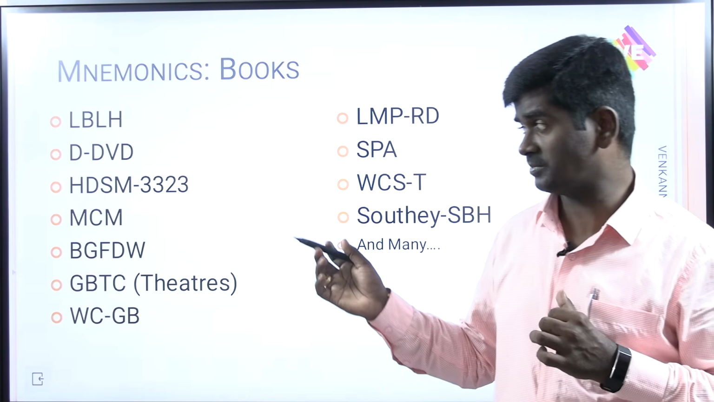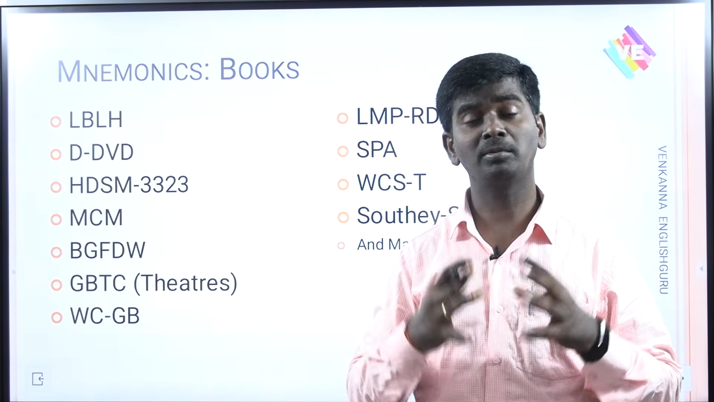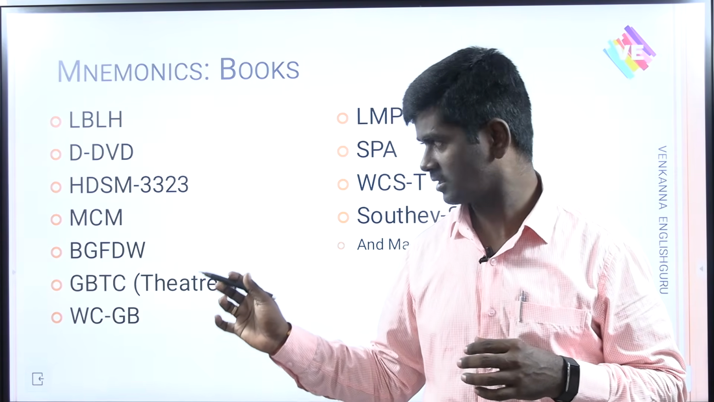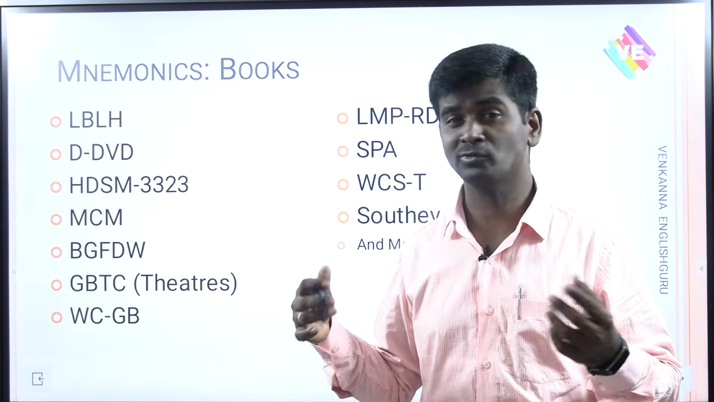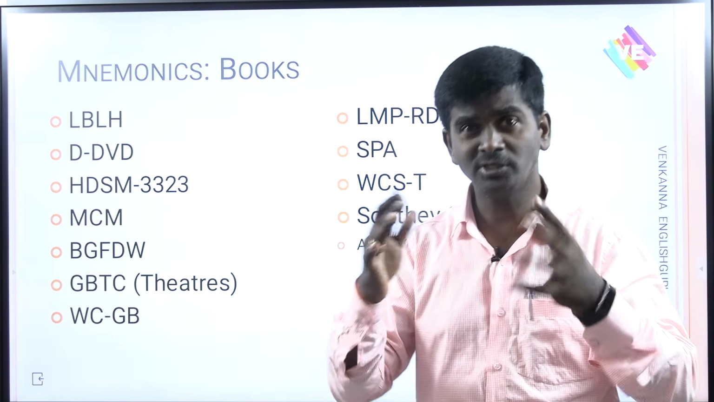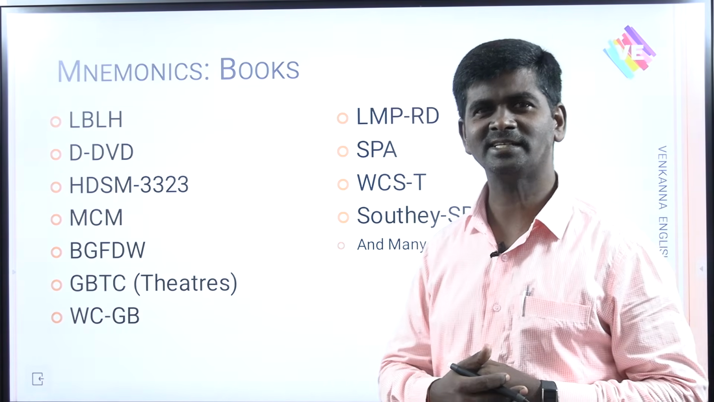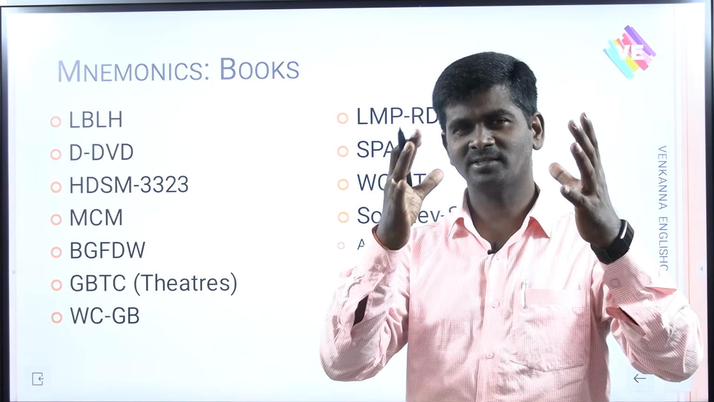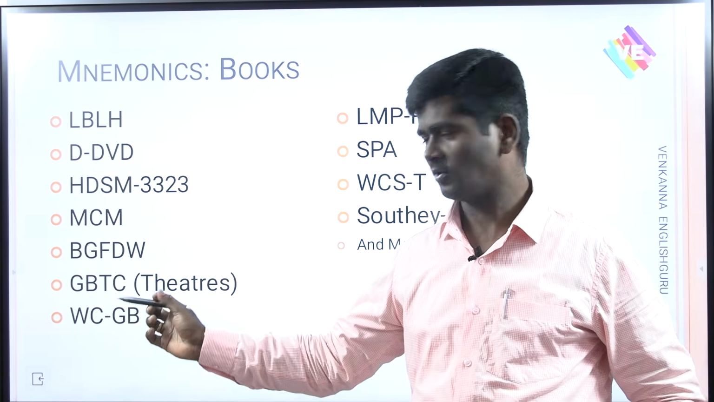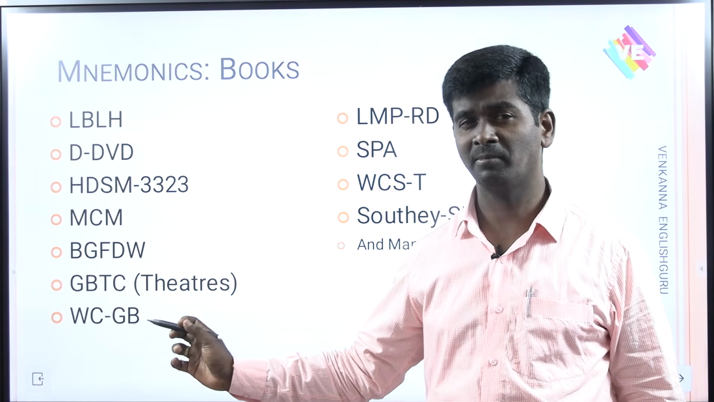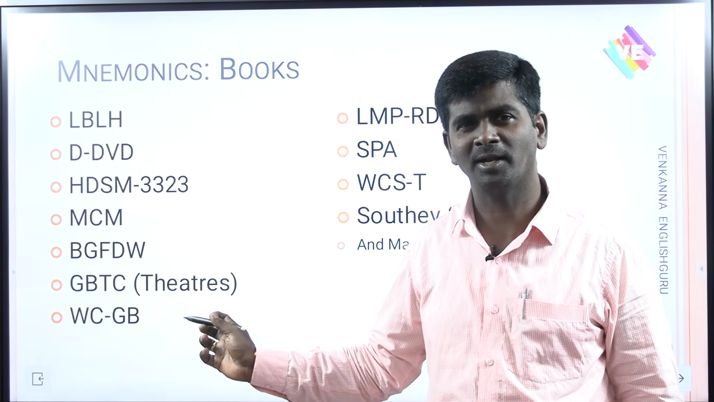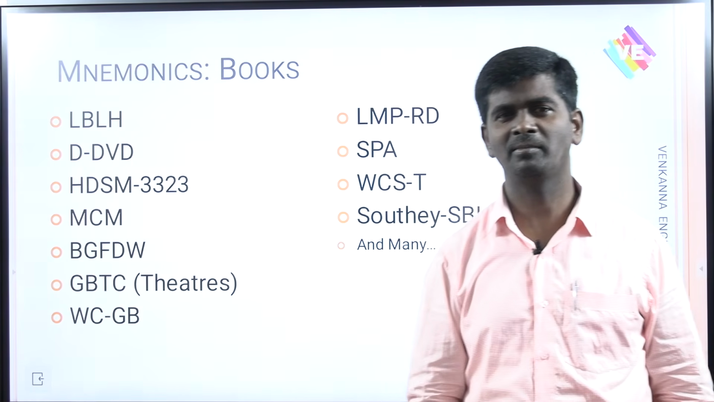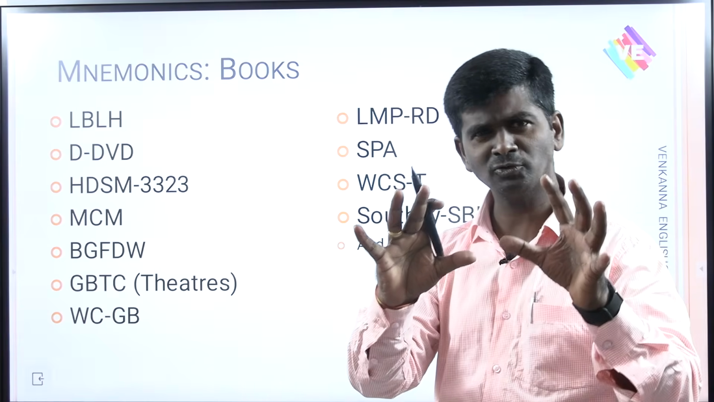Next, remember GBTC, theatres. What are the popular theatres in which Shakespeare produced his plays? Globe Theatre, Blackfriars Theatre, The Theatre, Chamberlain's Men, which is also called King's Men. So, GBTC. I have another code to remember the different Bibles chronologically: Wycliffe's Bible, Coverdale's Bible, Geneva Bible, and Bishops' Bible in 1568. And later, the translation of the Bible in 1611. Like that, you should be able to remember.